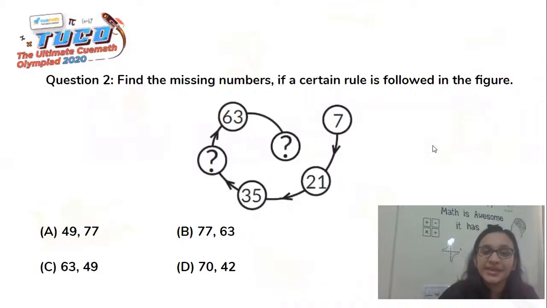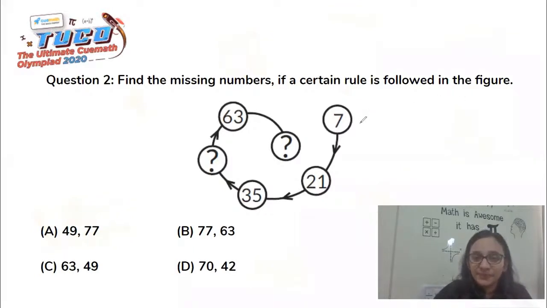And here it says, we have a spiral series. It's just the shape which is different, but it's a numerical series. Find the missing numbers if a certain rule is followed in the figure. Okay. So what we have here is 7, 21, 35, then there is a question mark, that is the missing one, 63, and another question mark, which is the missing one. So we need to find these missing ones out.